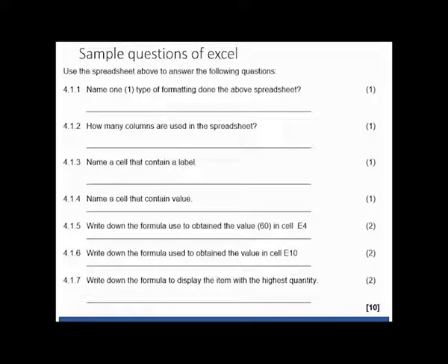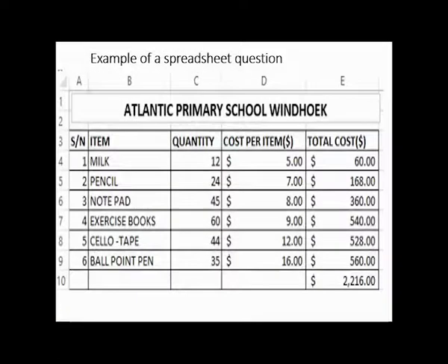How many columns are in the spreadsheet? When you are counting your columns, you count from the A. You don't count this one. This is not a column. This one is not a column. These are rows. The column starts with an alphabet.